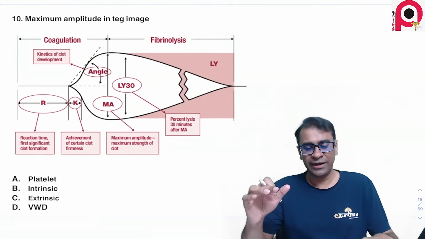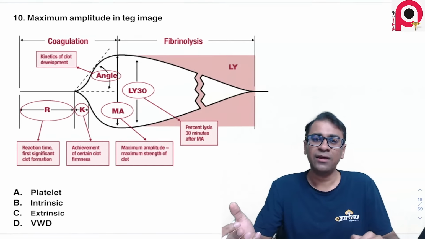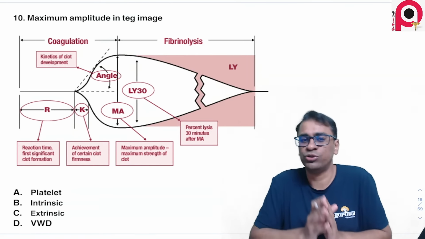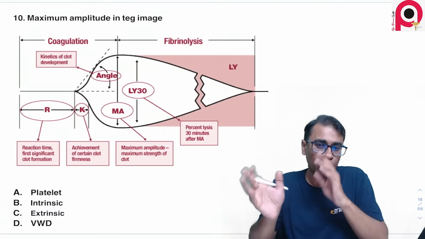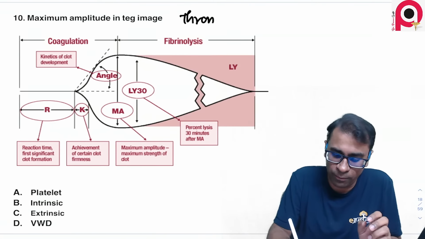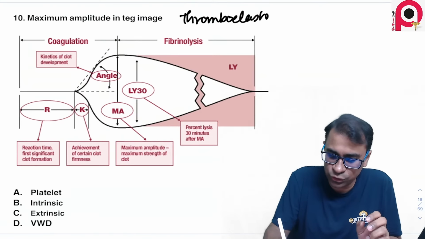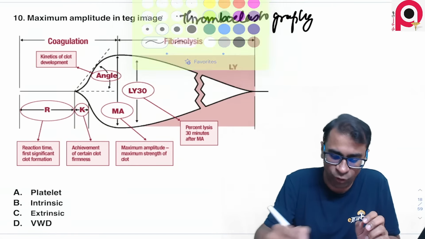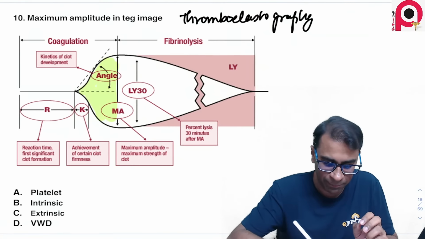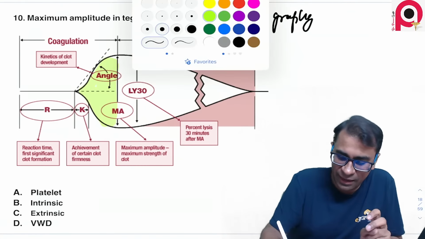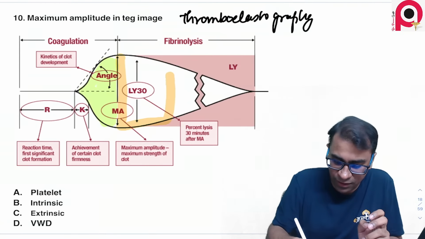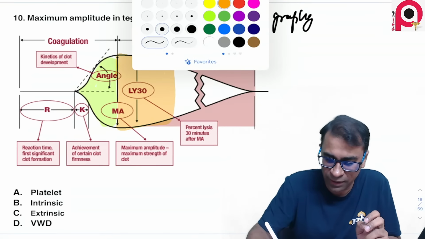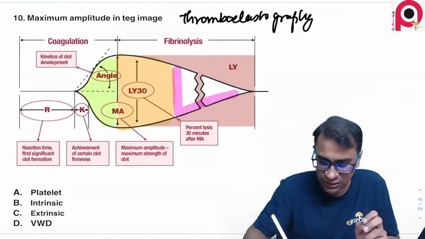Maximum amplitude in TEG exam, so what did I tell you whenever I taught? Last time in NEET, a TEG image came, and this time they will definitely ask TEG, surely they will ask. So what is thromboelastography? This basically belongs to thromboelastography. Now, in thromboelastography, I think all of you who have done my classes, I always mark this point as primary plug. Remember? Primary plug. And then I mark this part as secondary plug. And then I talk about this last part as clot lysis.